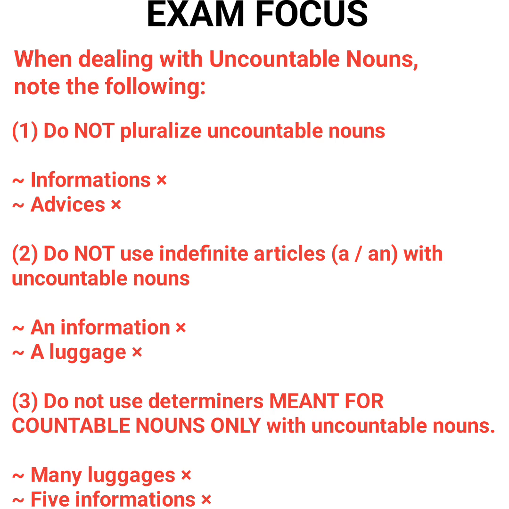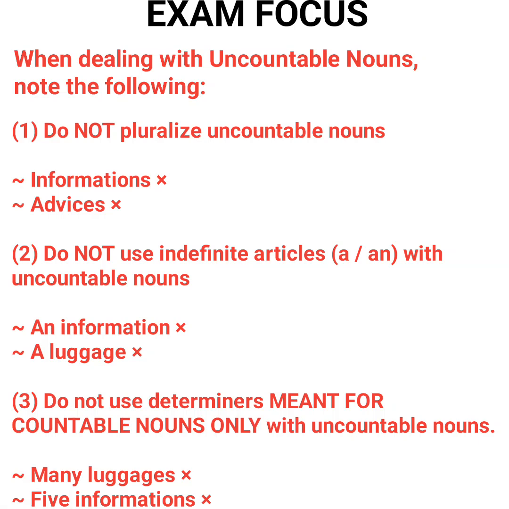If you have started solving past questions, you will have come across many questions related to uncountable noun and how to deal with it. Dealing with uncountable nouns is very easy. I promised the other time that I'm going to state 3 things concerning uncountable noun.